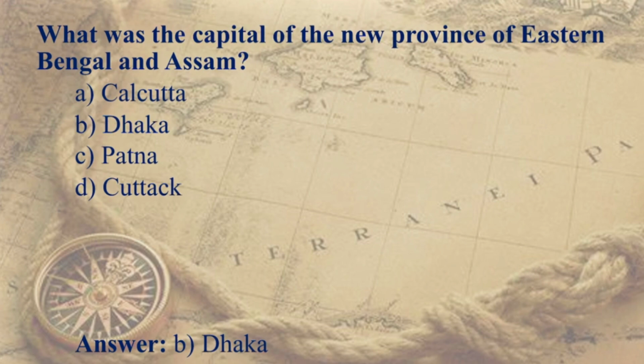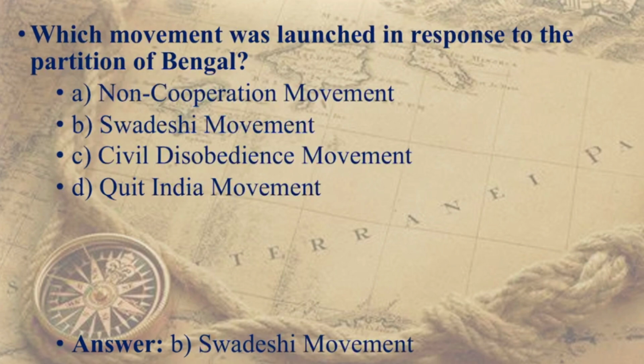What was the capital of the new province of East Bengal and Assam? Again, Dhaka, and currently it is present in Bangladesh. So the capital of Eastern Bengal and Assam is Dhaka. Which movement was launched in response to the partition of Bengal? That is Swadeshi movement. All those movements are given: non-cooperation, civil disobedience, Quit India movement. The movement which was launched against the partition of Bengal was Swadeshi movement. So don't make this mistake.